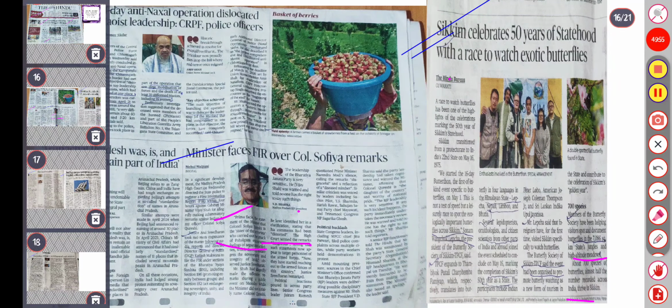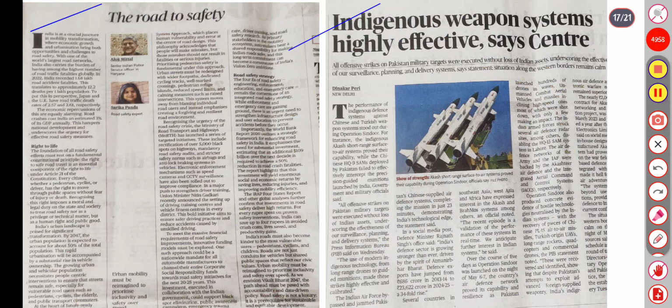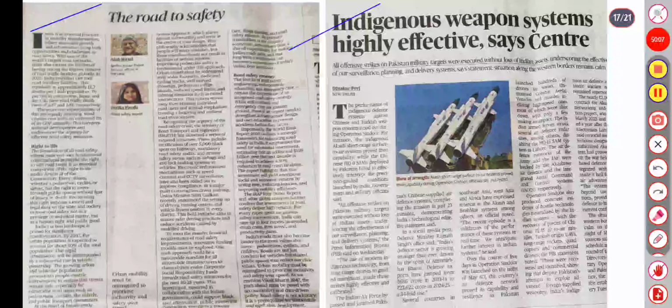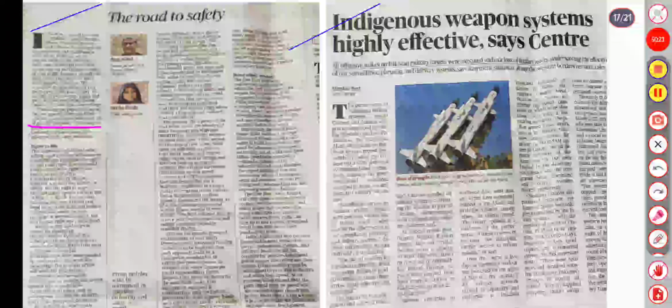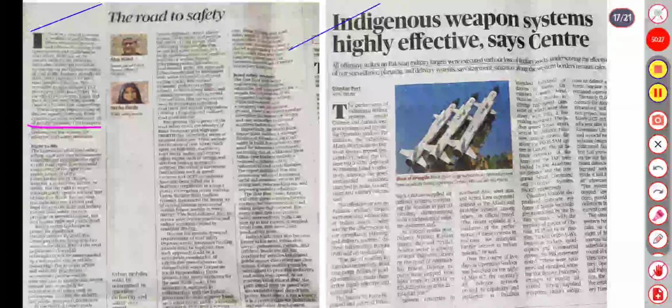Moving to the next, the editorial is about the road to safety. It is a crucial juncture where economic growth and urbanization bring both opportunities and challenges, and fatalities also. The UK and Japan have traffic death rates of about 2.57 and 2.6 respectively. The estimated cost of road crashes in India is about 3% of GDP annually. So it's about the right to life.